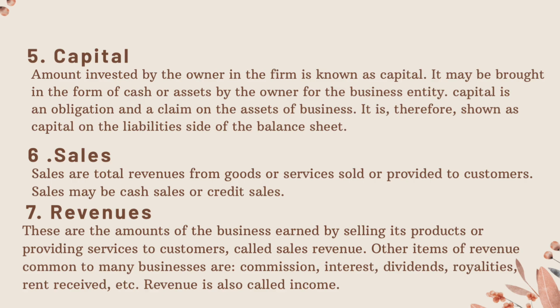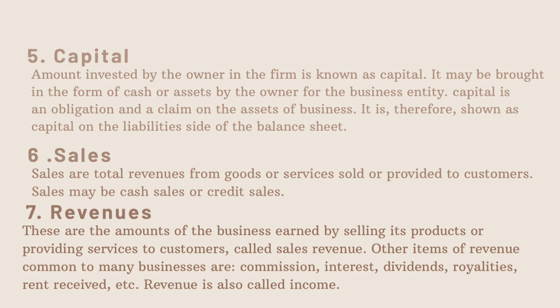6. Sales. Sales are total revenues from goods or services sold or provided to customers. Sales may be cash sales or credit sales. 7. Revenues. These are the amounts of the business earned by selling its products or providing services to customers, called sales revenue. Other items of revenue common to many businesses are commission, interest, dividends, royalties, rent received, etc. Revenue is also called income.